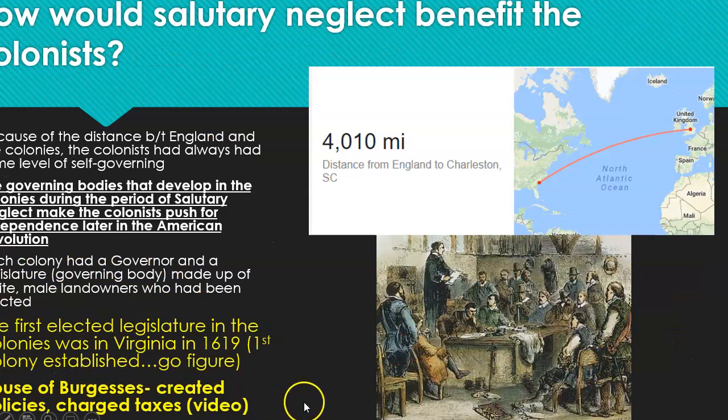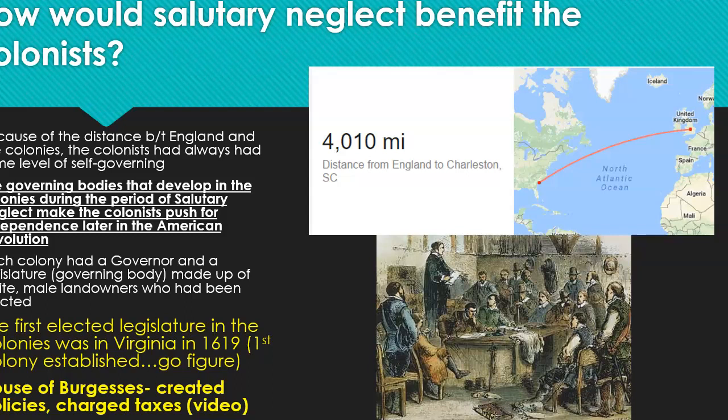So how is it going to benefit the colonists? Well, one of the things I want you to think about is the distance between England and the colonies. Y'all, it's over 4,000 miles, okay? It takes a long time for information to get from England to the colonies. So that distance really sort of helps push along this idea of the colonists governing themselves, right? I mean, because there's such a distance between them.